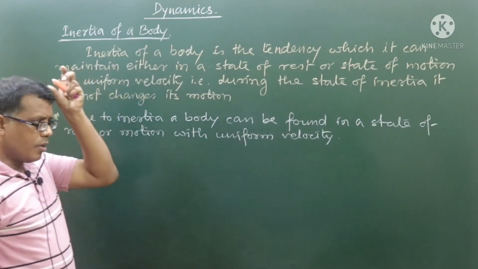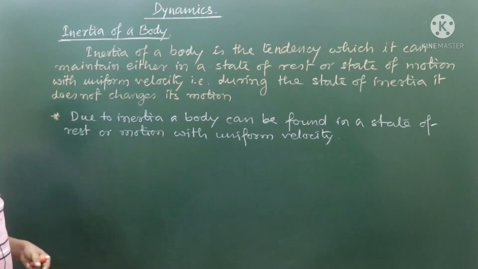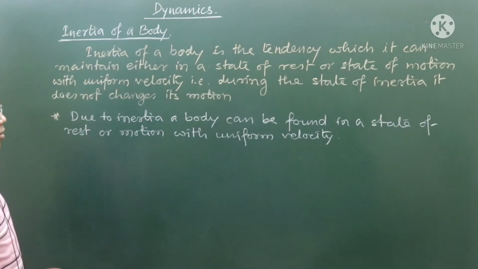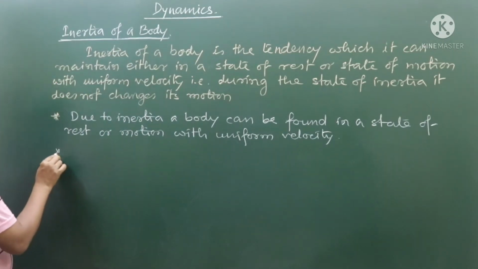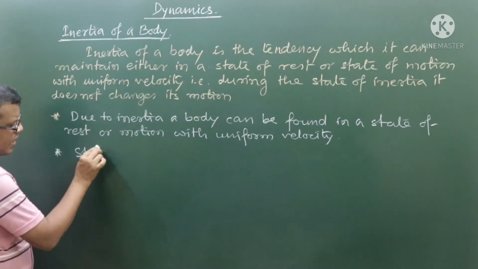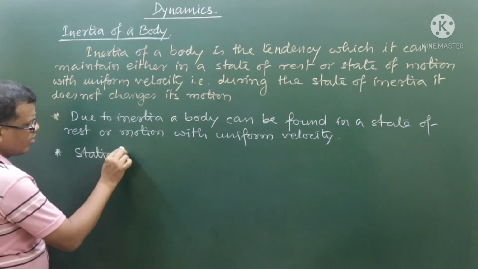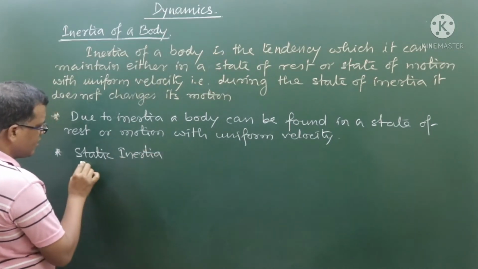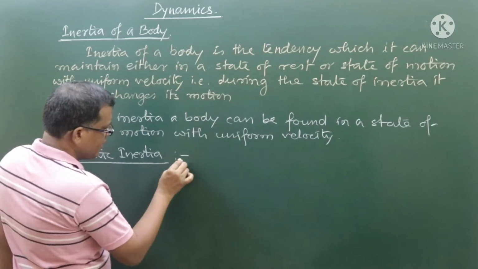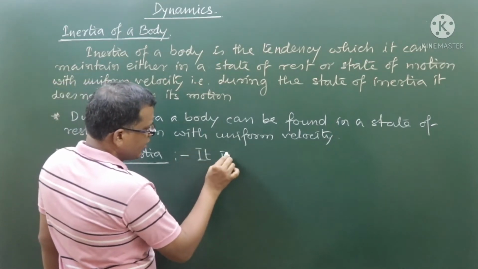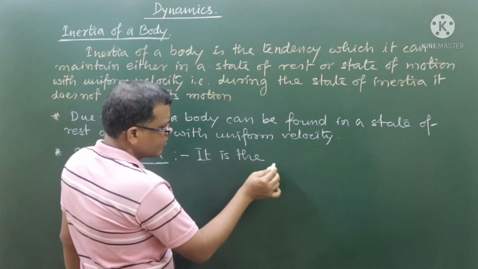So inertia means there are two possibilities for a body: either it will be found in a state of rest or in motion with uniform velocity. One state is called static inertia. The static inertia is the state of rest.